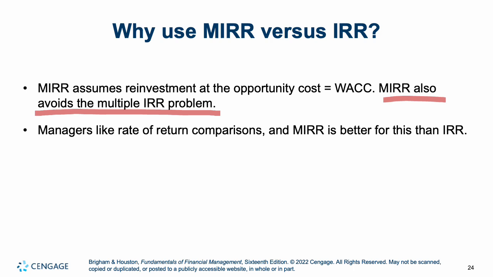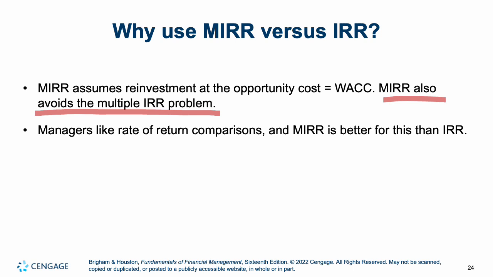Whereas if you use MIRR, it's the same number for the whole project. So you don't get multiple IRRs if you have sign reversals. Remember, not all cash flows are normal. You do have situations where you can have reversals of signs, and when that happens, you would get multiple regular IRRs. So MIRR avoids this.